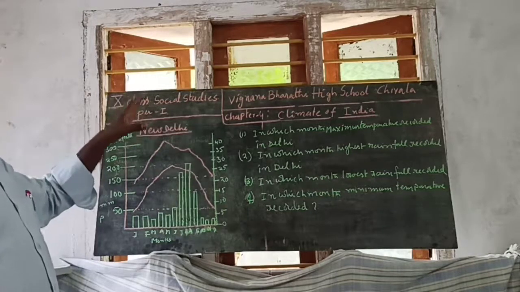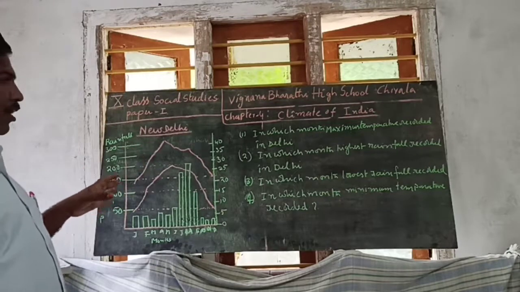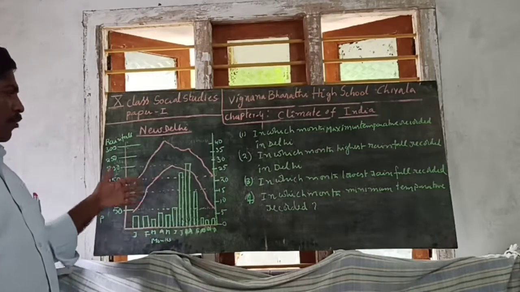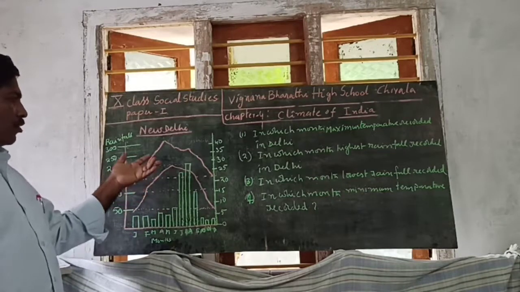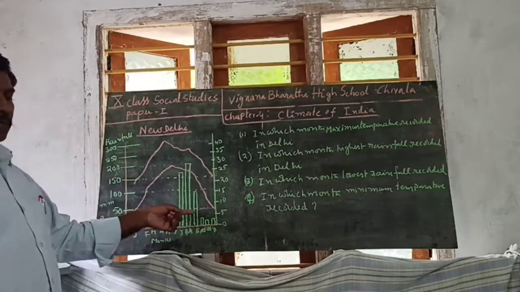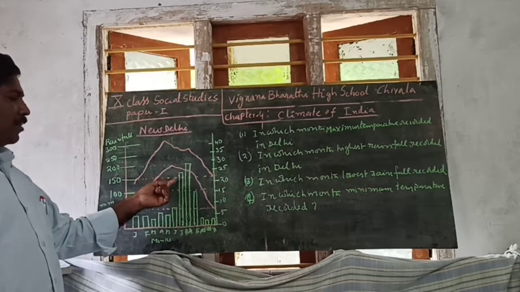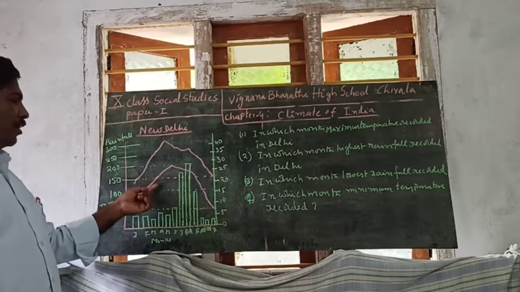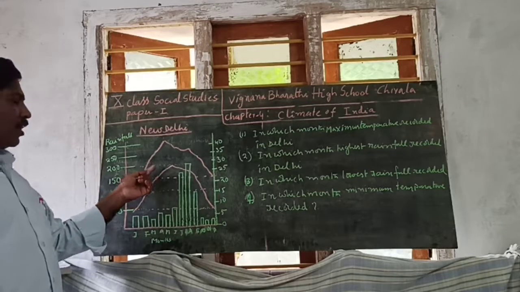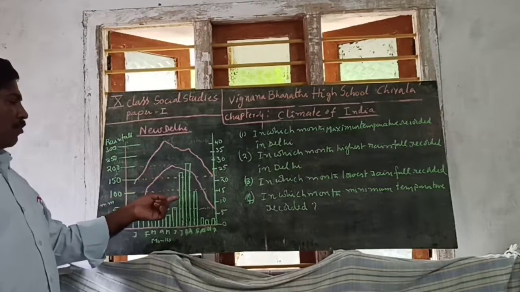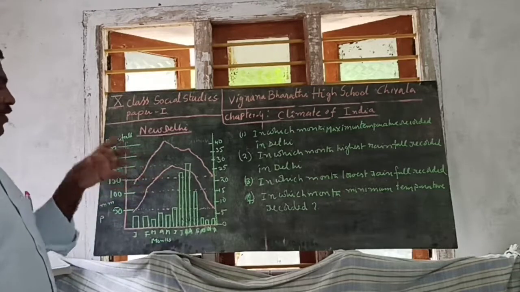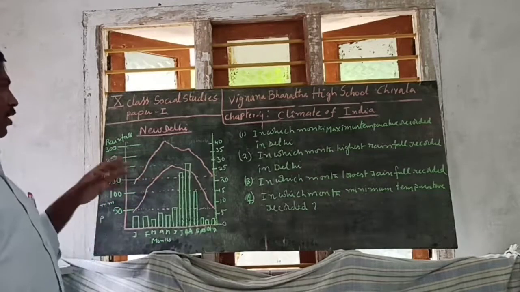In New Delhi, what are the important things recorded here? See, in this climograph there are two important things. I show here on the blackboard. One is bar diagrams, shown as rainfall, in pink color. Two lines are there. These are line graphs, that is temperature. Bar graphs and line graph both in only one graph, that is called climograph.